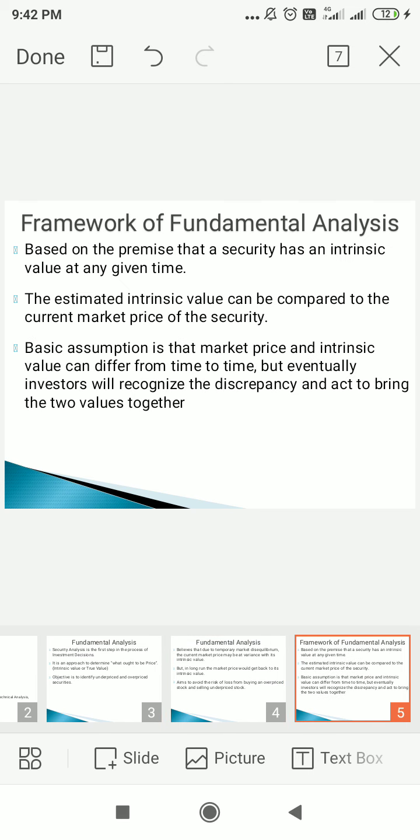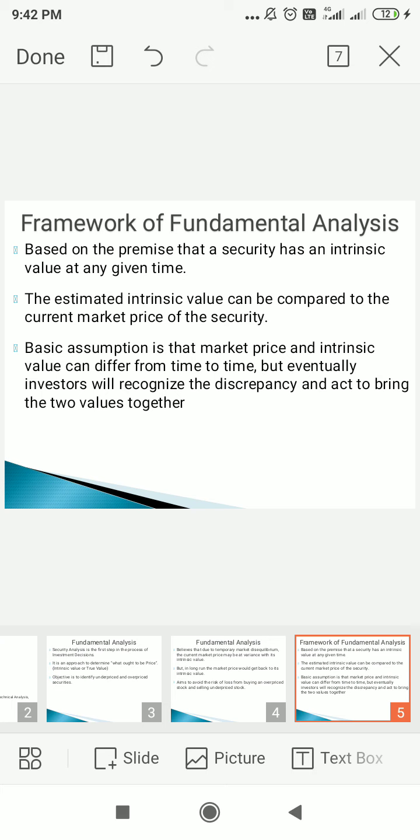So here we have to use a framework based on fundamental analysis. The basic premise is that the security has an intrinsic value at any given time, and the estimated intrinsic value can be compared with the current market price of the security.